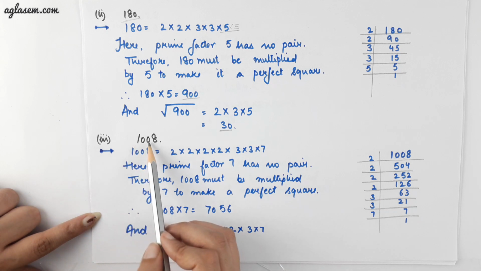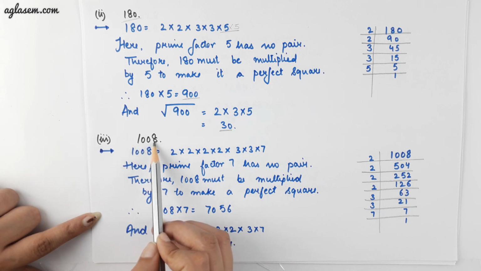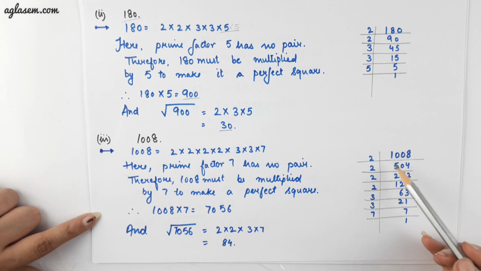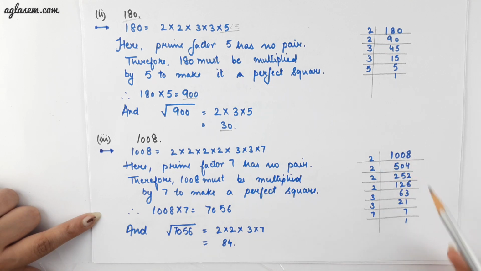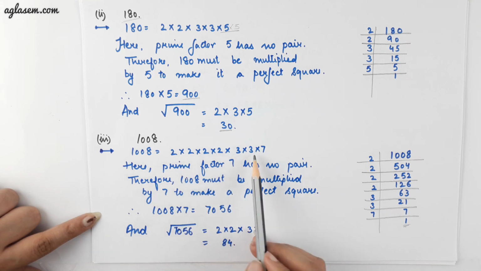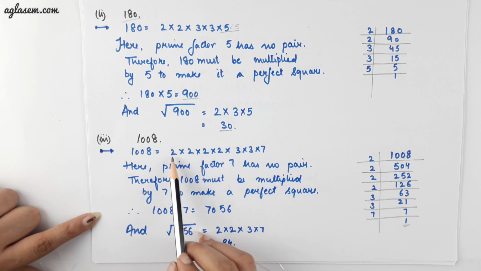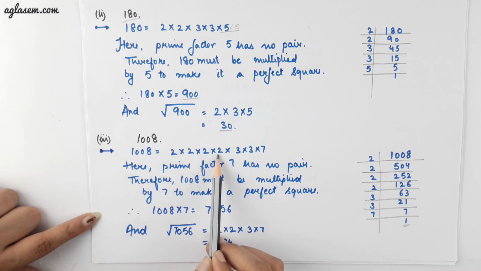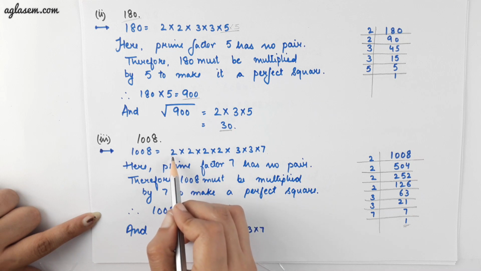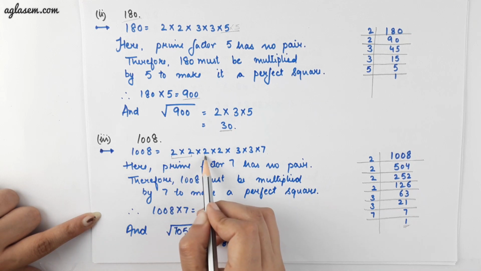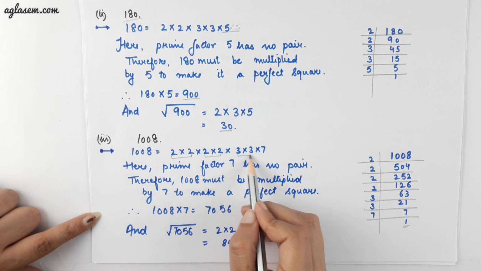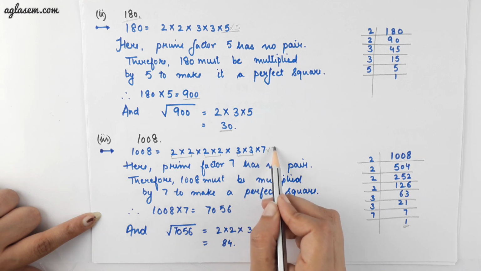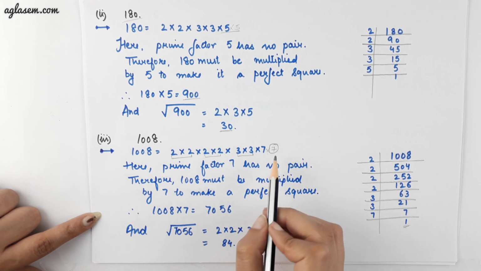The third part of the question is 1008. Similarly, we have to find the prime factorization of 1008 till we get 1 as a resultant. So the prime factorization of 1008 is 2 into 2 into 2 into 2, 3 into 3 into 7, and we can clearly see that 2 has a pair, again 2 has a pair, 3 has a pair but 7 has no pair with itself.